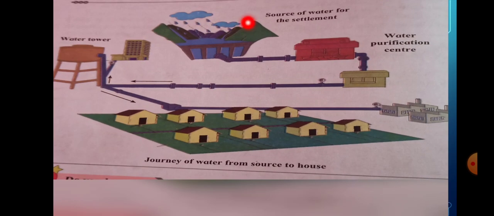It is called sources of water. Source of water for the settlement. Here is the settlement and here is the source of water. For example, here is a river. We see a mountain here and a river flowing here.